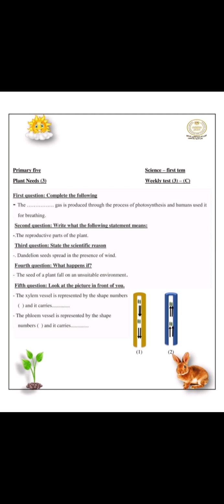Look at the picture in front of you. The xylem vessels are represented by the shape number 2, and they carry water and nutrients from the roots. The phloem vessels are represented by the shape number 1, and they carry glucose sugar to all parts of the plant.